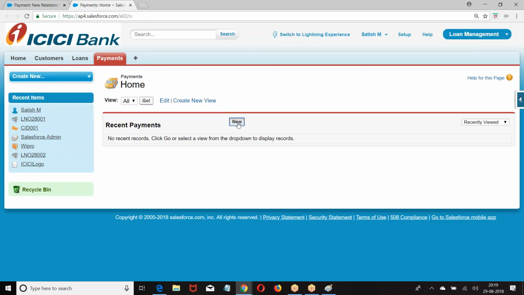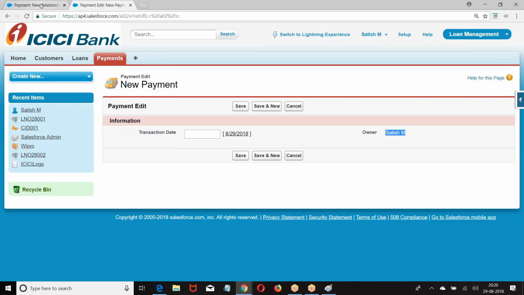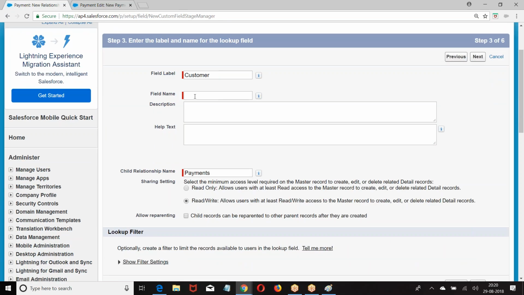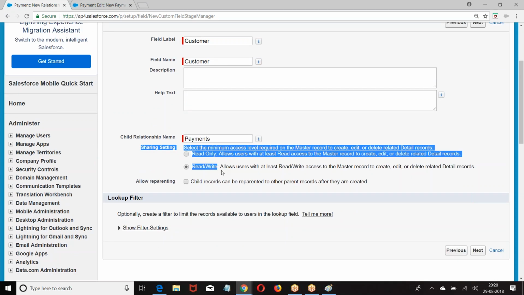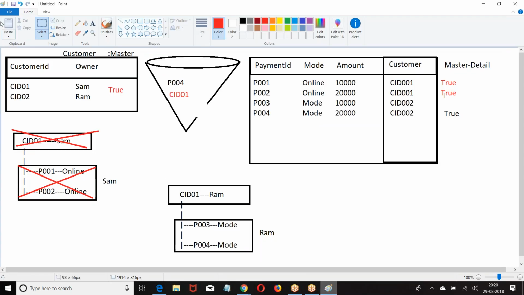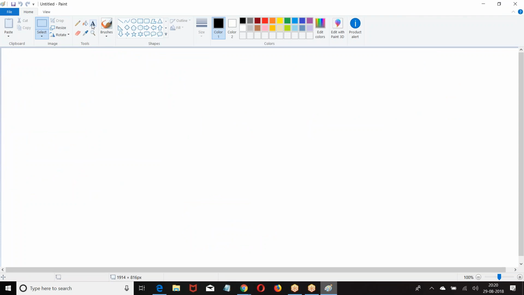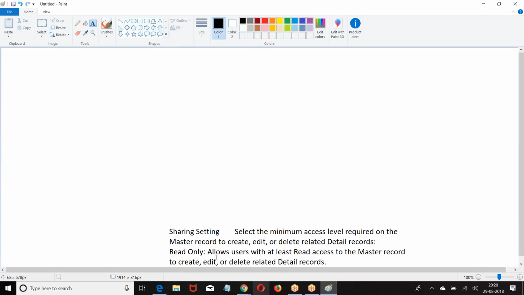Before I clarify this point, look at this. I am choosing customer as a master. Do you have an owner field here? Okay. Before creating a master detail, there is an owner field. Now create the field name master. Now there is a sharing setting. We'll discuss this point. There are 2 points here. Sharing setting. Okay. We'll discuss this point.